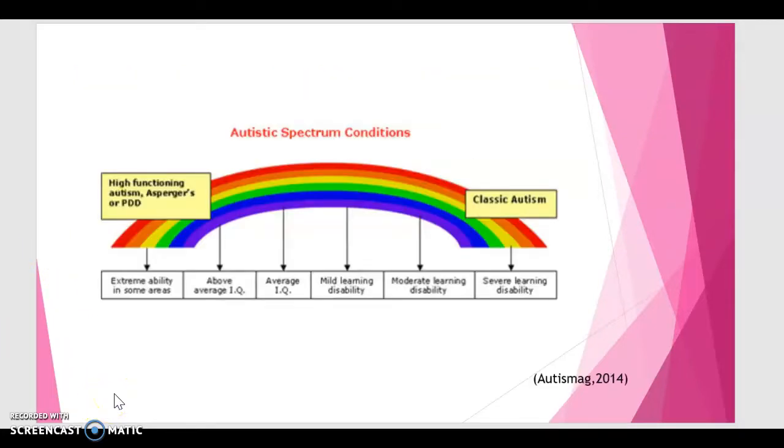We have heard before about different ways of looking at autism spectrum conditions. The rainbow is just a way of looking at it through the abilities of the IQ aspect. Your classically severe autism all the way down to your high-functioning autism or your Asperger's or your PDD, which we will learn more about. But just giving you a little bit more about the rainbow. The rainbow is an object of beauty that some people think, something to be seen and appreciated. There's nothing wrong with the rainbow. The rainbow metaphor is often expressed in the thoughts, beliefs, and actions of those in the autism community. The spectrum of colors in a rainbow also represent the wide range of abilities of people with autism.